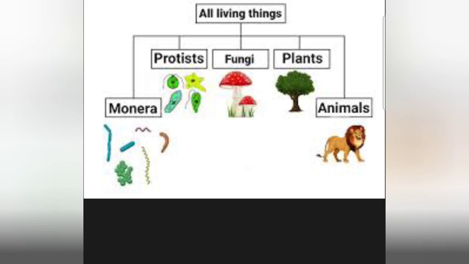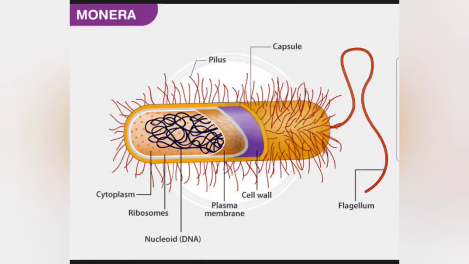Okay, so let's start with the first kingdom, kingdom Monera. As you can see, it is written here. Now I will read the characteristics from the book, and I will show you how these characteristics are related with this picture. This is a classic example of an organism of kingdom Monera. So let's read from the book. Kingdom Monera consists of the oldest, simplest and primitive organisms. They are present almost everywhere, even inside our bodies. Okay, they do not have a defined nucleus or other cell organelles, thus they are prokaryotic unicellular organisms.